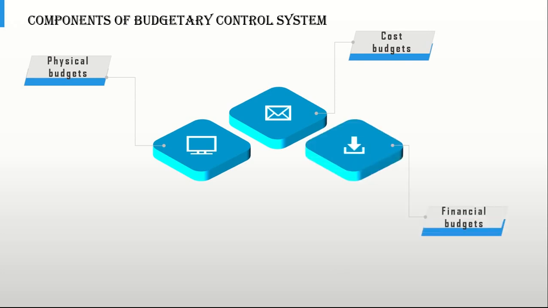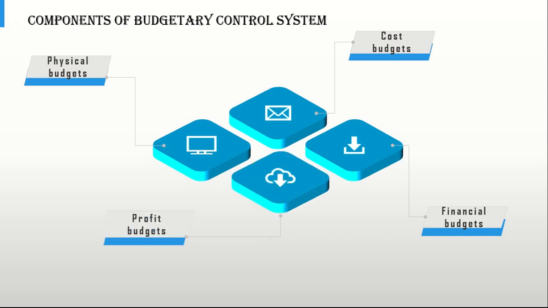3. Financial budgets. A budget which facilitates in ascertaining the financial position of a concern, for example, cash budgets, capital expenditure budget, budgeted balance sheet, etc. 4. Profit budgets. A budget which enables the ascertainment of profit, for example, sales budget, profit and loss budget, etc. Preparation of budget. 1. Definition of objectives. A budget being a plan for the achievement of certain operational objectives, it is desirable that the same are defined precisely.